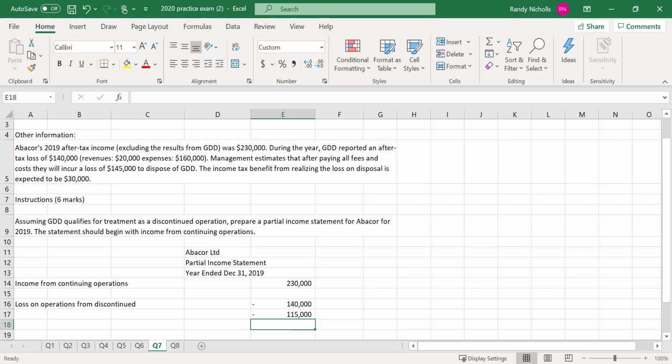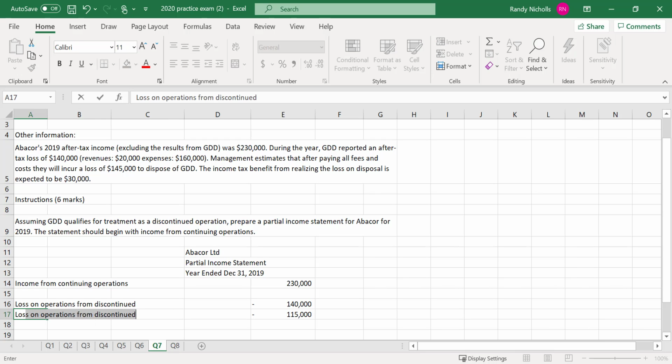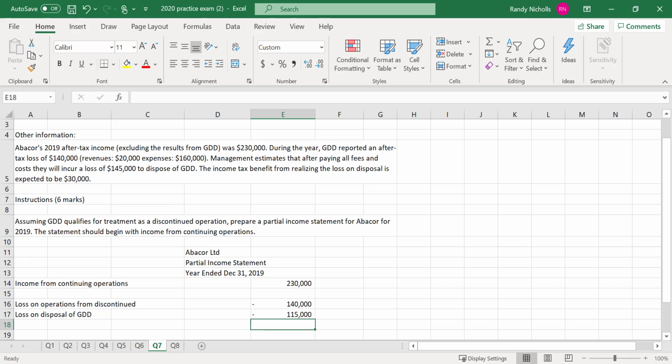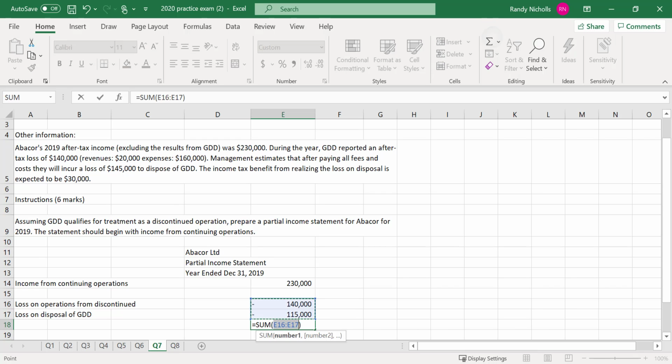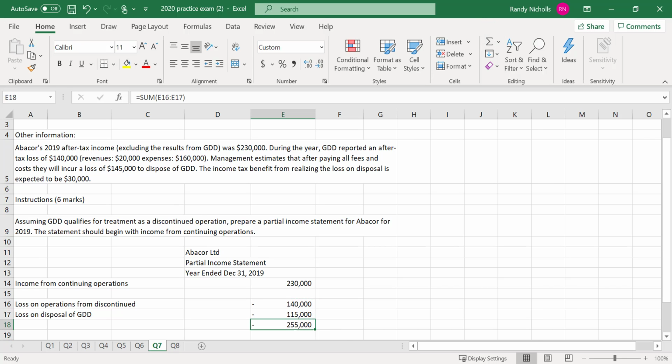So kind of similar to the one we did in class. Loss on disposal of GDD. And let's total those two. So that's my total loss from discontinued operations.